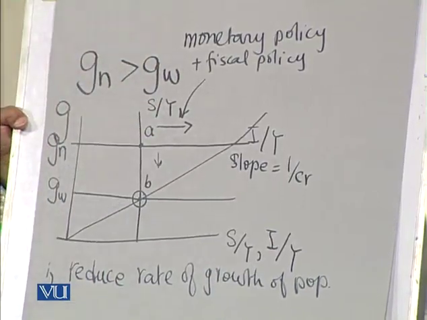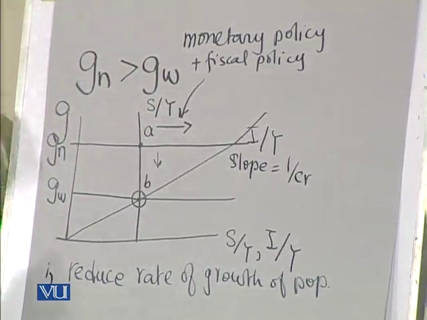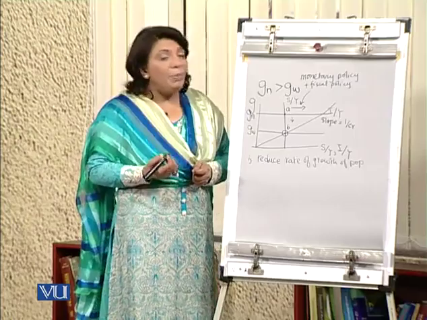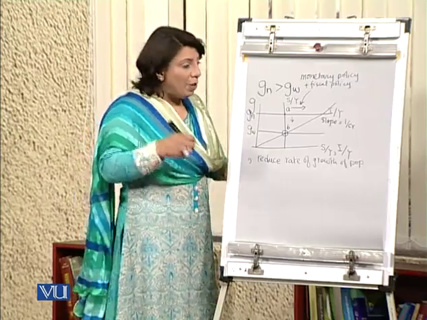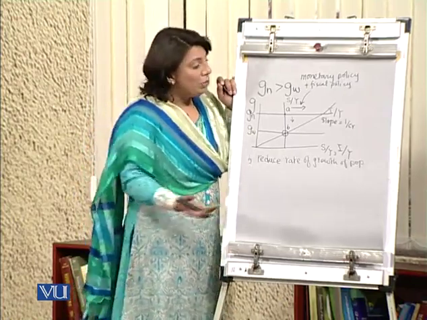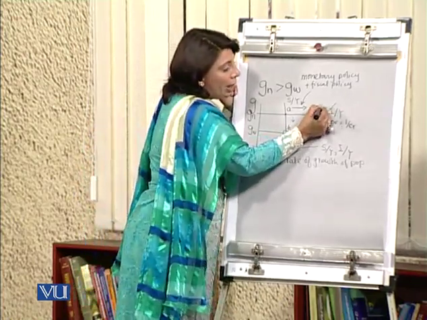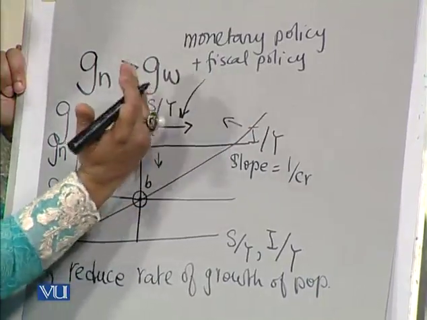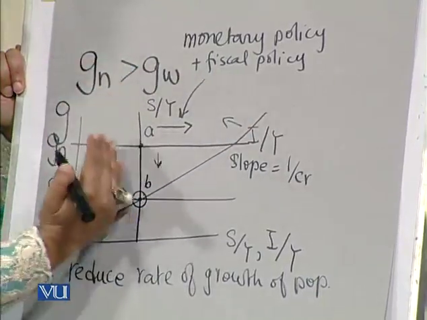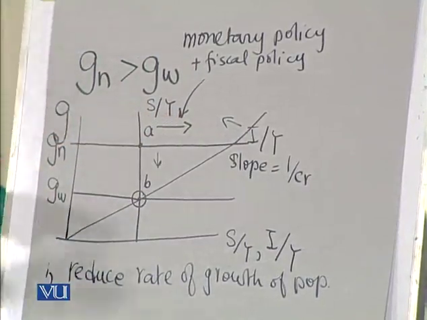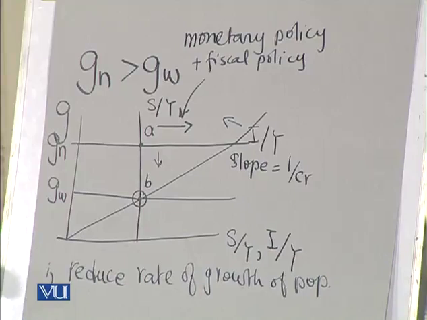Secondly, we can go for advancements in terms of technological innovations that are labor intensive, and that can also help us in reducing the capital output ratio. By reducing the capital output ratio, this particular curve can be tilted backwards. So if this gets tilted backwards and the saving ratio curve is moved forwards, the gap between these two growth rates can be minimized, and this is how we can achieve, in an economy, the desired or warranted growth rate.